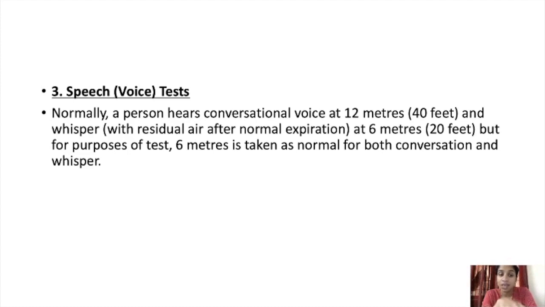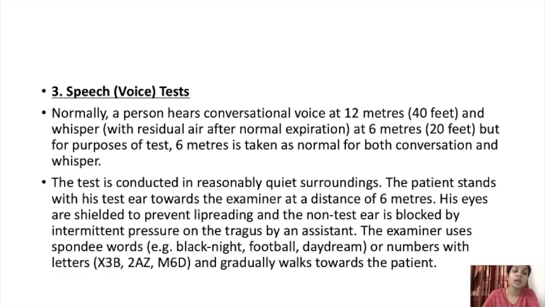But for the purpose of the test, we will take 6 meters as normal for both conversation and whisper. The test is conducted in a silent, quiet room, and the patient stands with his test ear towards the examiner at a distance of 6 meters, and we tie their eyes.